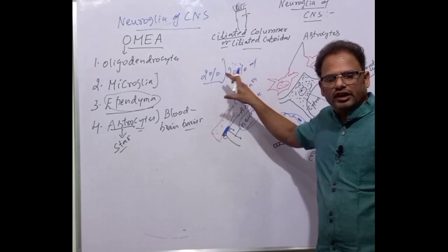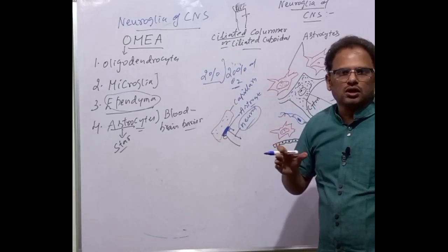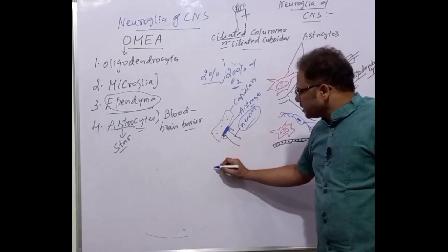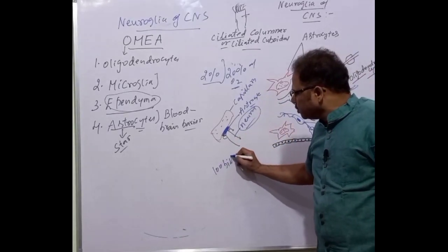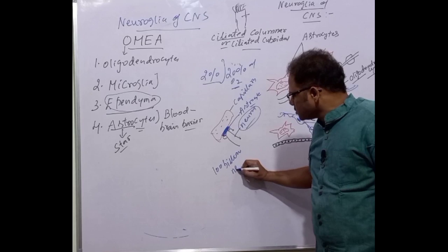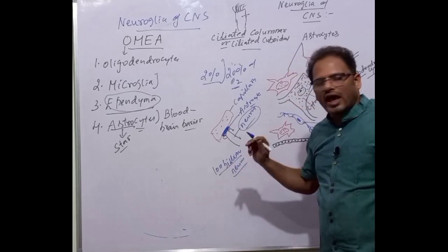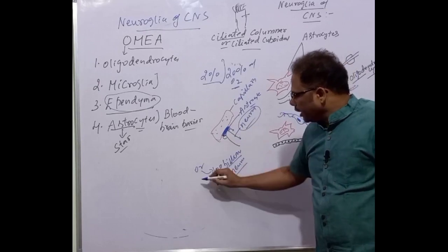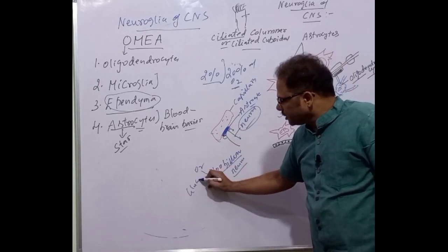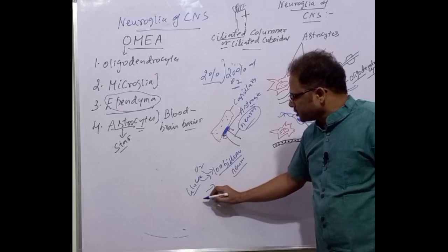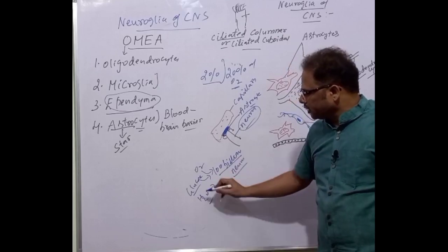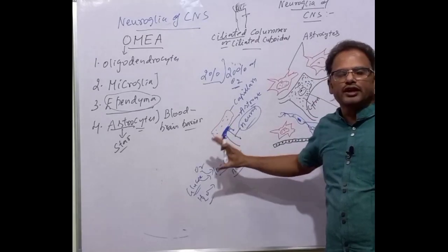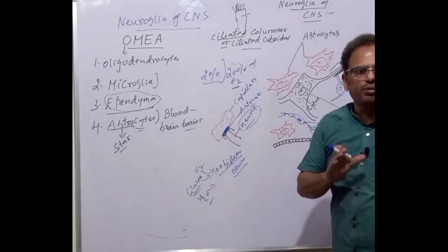More metabolism means oxygen should be diffused readily into the nervous tissue. And the brain contains as many as 100 billion neurons. With intense neuronal activity, they should be readily supplied with oxygen and glucose. Water, glucose and oxygen should be readily supplied to these 100 billion neurons present in the brain.